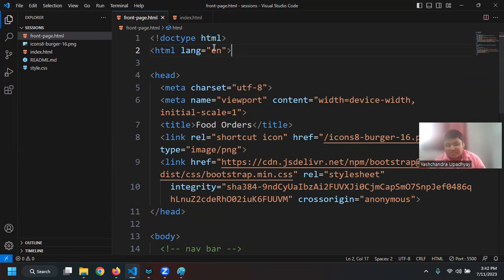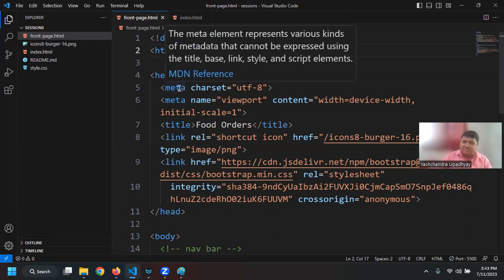Let us say you are using Russian, then you will say RU, or if you are using some other language, you will specify that so that your browser will know. This will help your browser, as in the browser there is inbuilt functionality of translating the page. So if it is in another language and there is someone from an English region, then the translator will activate and allow your browser to change.